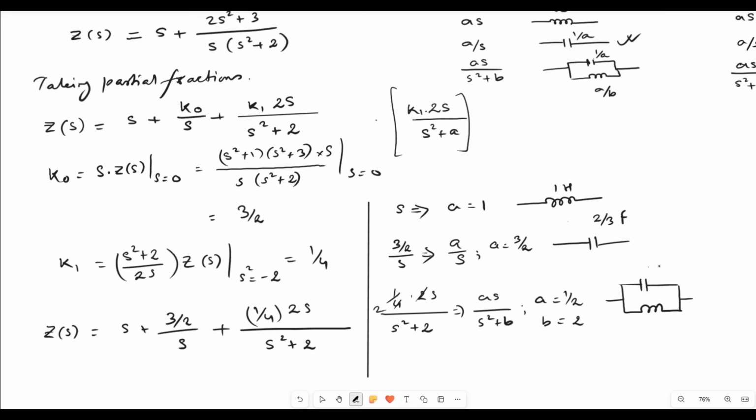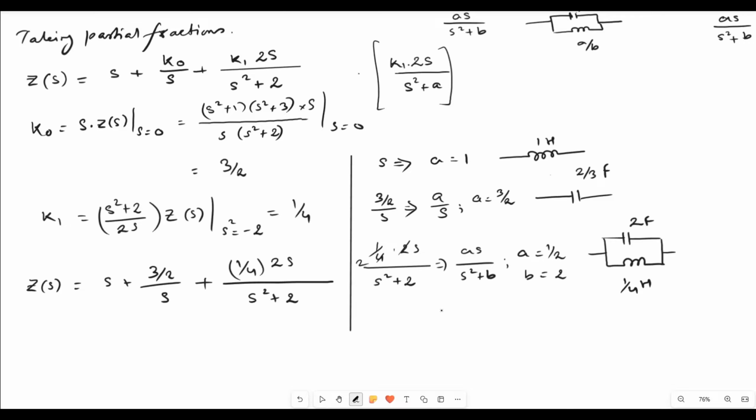And this is 1 by A. So for 1 by A, we will be having it as 2 farad. And for inductor, we have A by B, which will be coming as 1 by 4 Henry. The final circuit will be, we have an inductor and capacitor in series, and this will be in series with the parallel combination of the capacitor and the inductor. So this is our circuit.